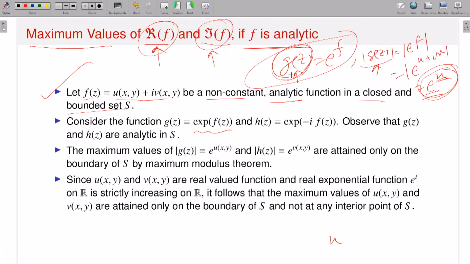So this is to deal with the real part of f, using e to the power f(z). Now how to deal with the imaginary part of f? Same thing, you have to deal with another auxiliary function. This time I will deal with e to the power minus i times f(z). So this kind of functions I will deal with.